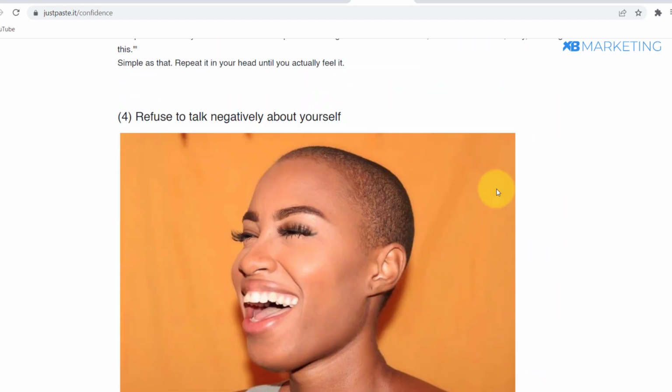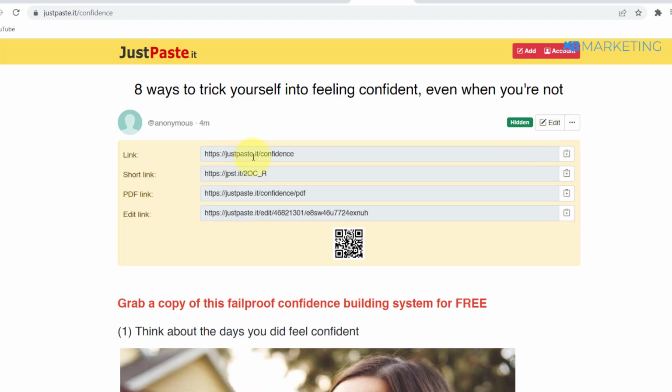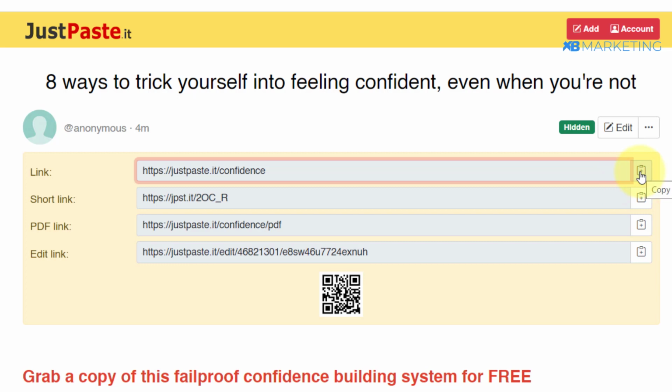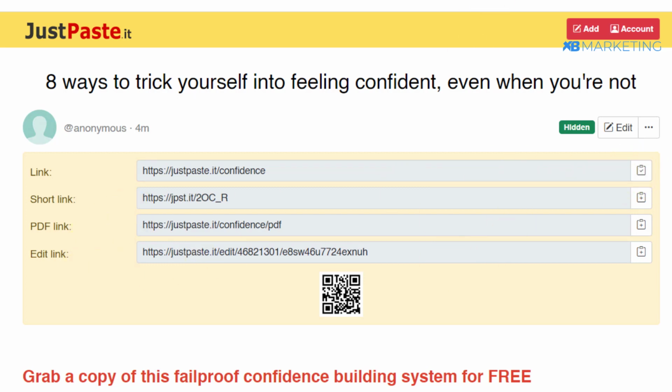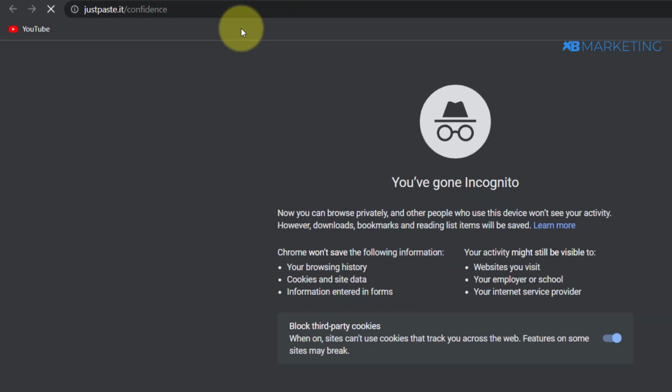So let me just go to the top right here. To grab this link, you want to come to these three dots right here. If you click on that, you can see right here, just paste it.it/confidence. So all I need to do is copy this link. Okay, so if I click on this copy, and then I open a new tab, let me open an incognito tab and paste this link right here.